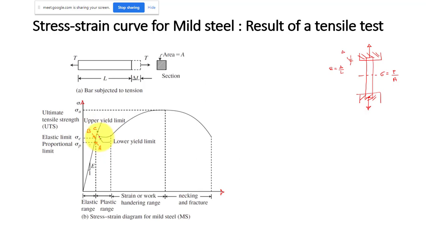Lower yield point is this one. So this is D, and this point, let me call it E, and this is the ultimate tensile stress F, and it is the breaking point. Breaking point, that is G.